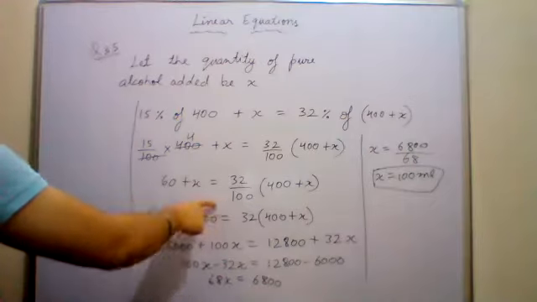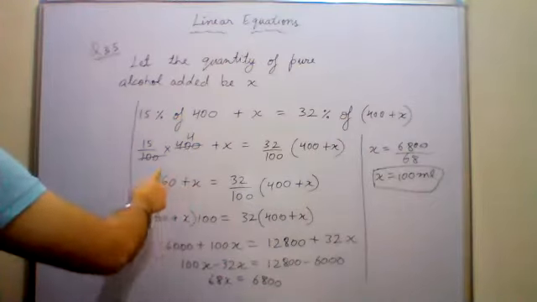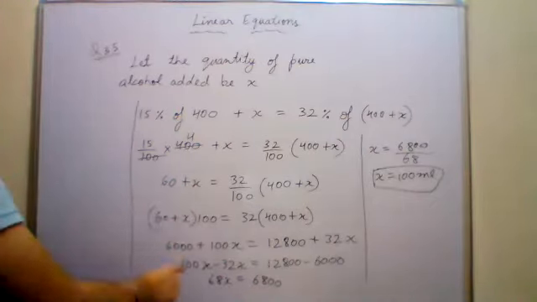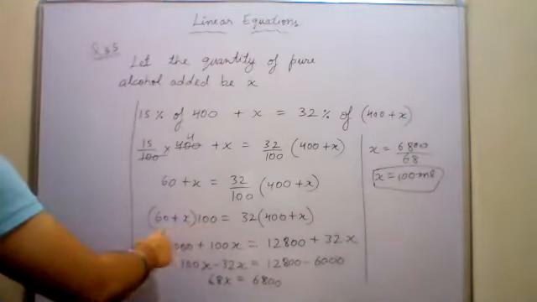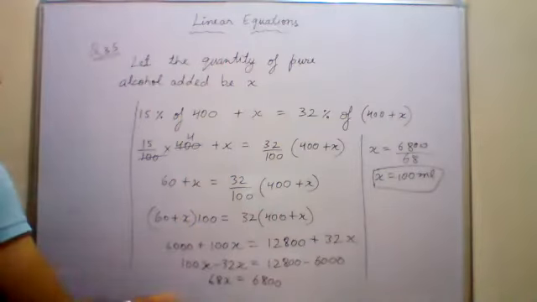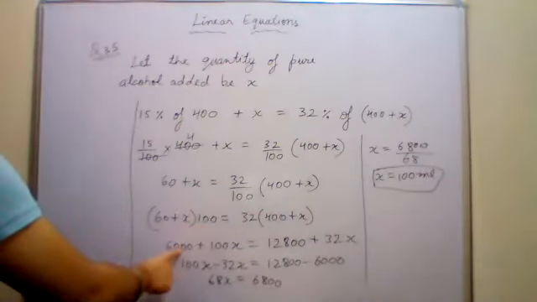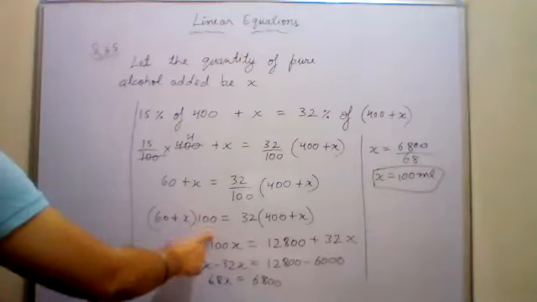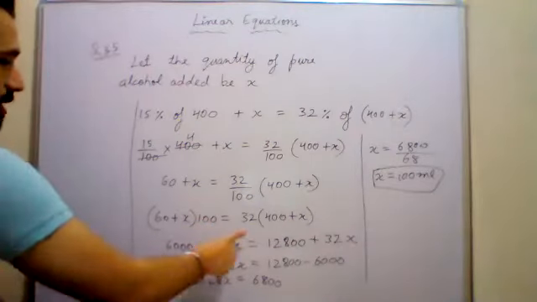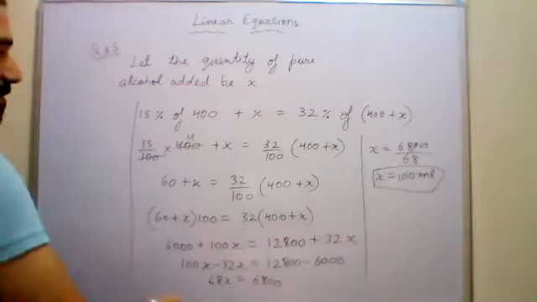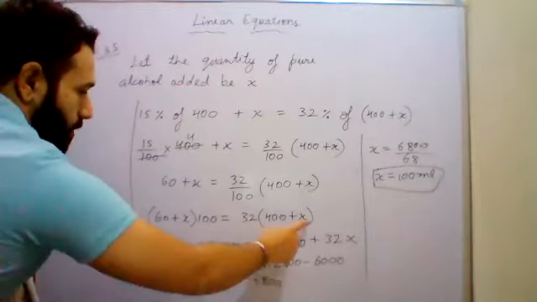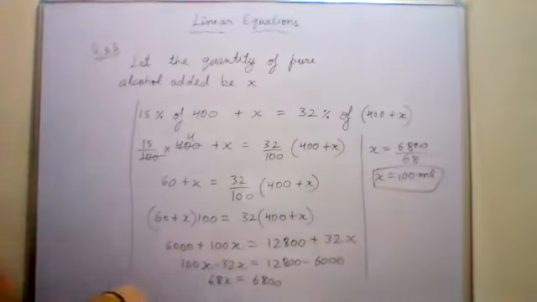LHS में if you take it to LHS it will go and multiply with the numerator, so 60 plus x into 100. Now open the brackets both the sides. 60 into 100, 6000, x into 100, 100x, 32 into 400, 12800, and 32 into x, 32x.